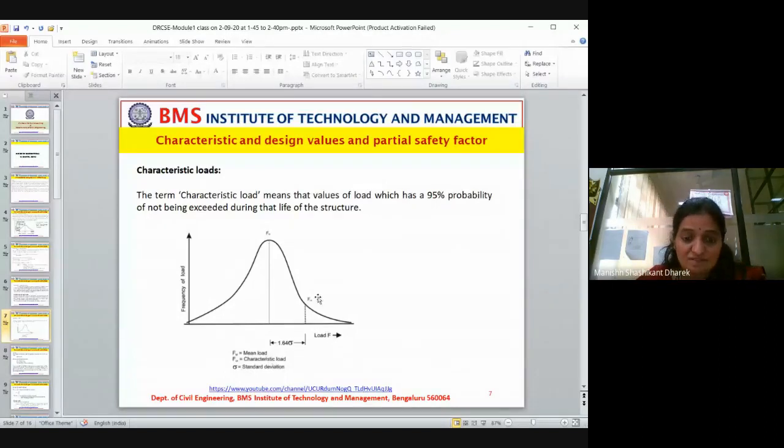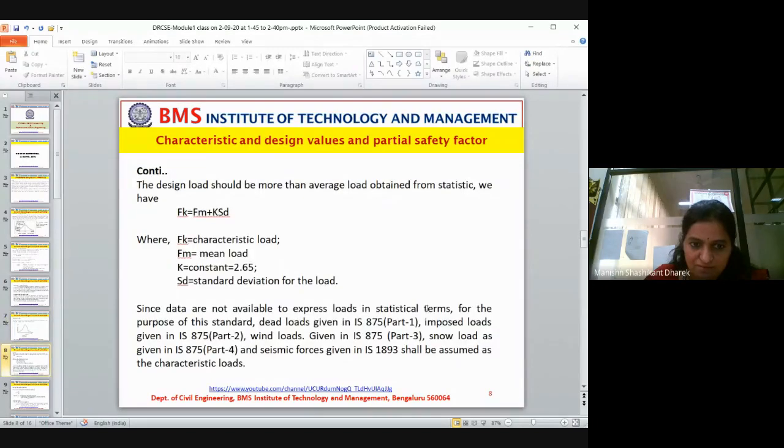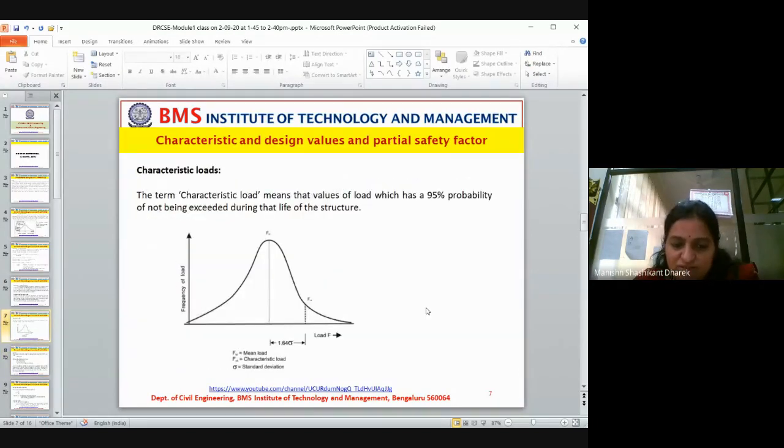The same thing is explained in this graph also. Here, Fk is taken as the characteristic load, with the standard deviation, and Fm is the mean load. This is the mean load and this is the characteristic load. Fine. Can you tell me why standard deviation is considered? What is the use of this standard deviation over here?